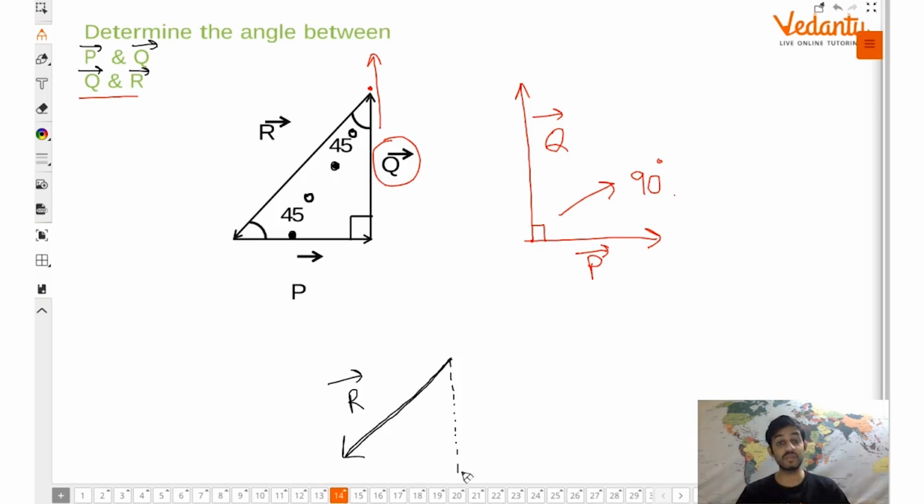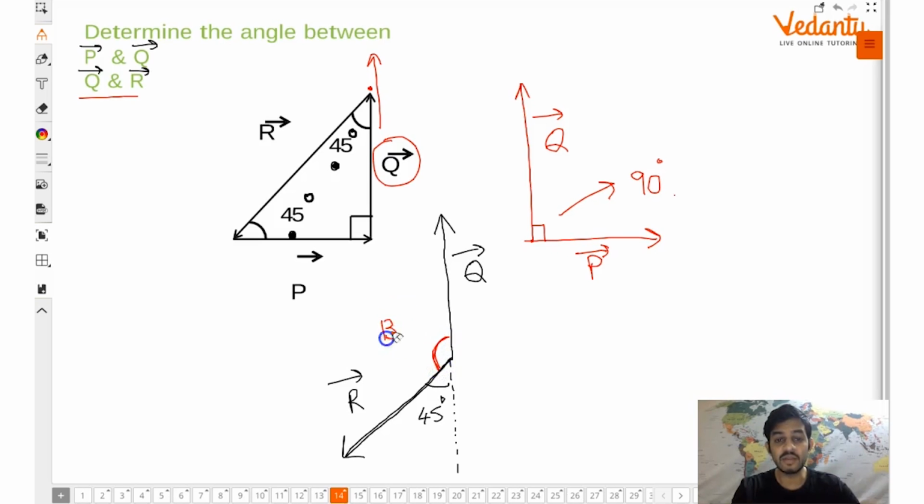Parallel we can shift, we have discussed. उससे वेक्टर पर कोई फर्क नहीं पड़ता. So Q vector can be shifted something like this. Now identify, this angle was given as 45, but it was not the angle between Q and R. Angle between Q and R will be defined this one.